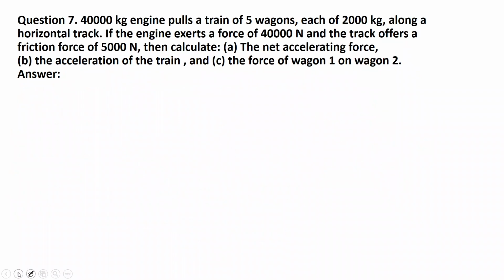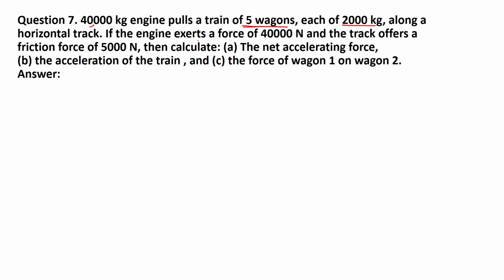Next, move to the next question. Question number 7. A 40,000 kilogram engine pulls a train of 5 wagons, each wagon having a mass of 2,000 kilogram, along a horizontal track.